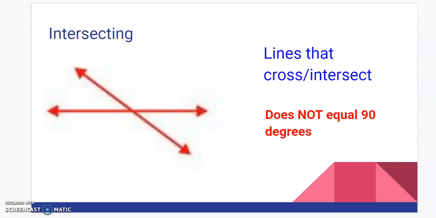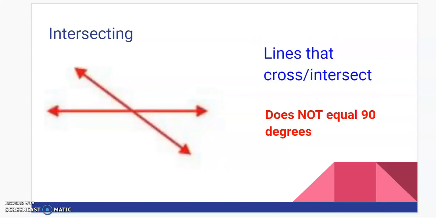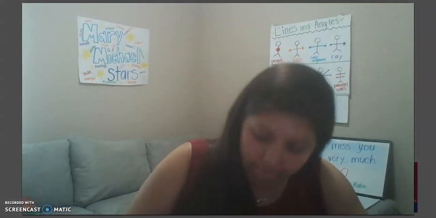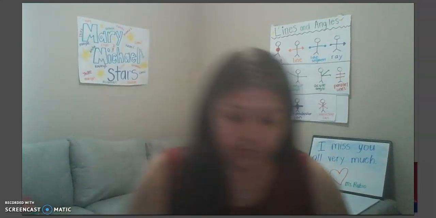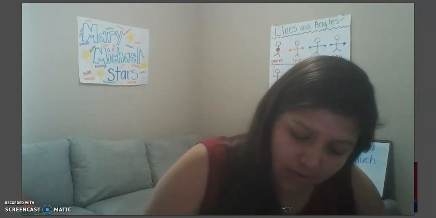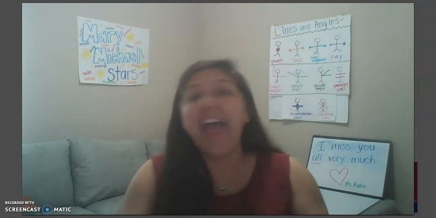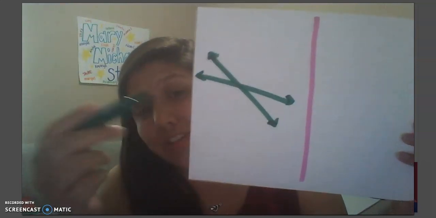The next one is intersecting lines. Here is where it gets a little bit tricky between intersecting and perpendicular. Intersecting are lines that touch, but they do not equal 90 degrees. Let me give you an example. This would be considered intersecting because they intersect, but they will never, ever make a right angle. So those are intersecting lines.